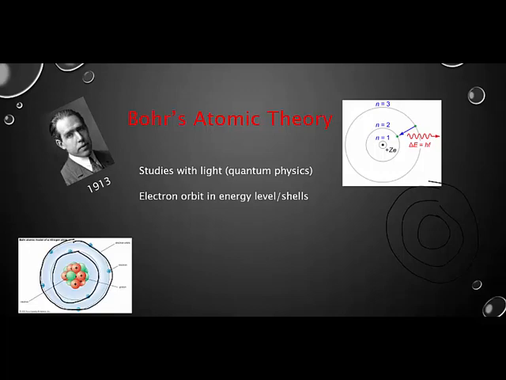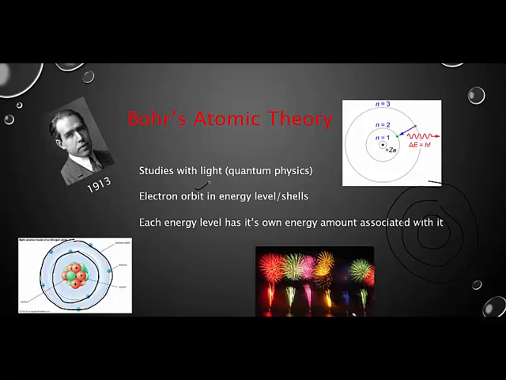Well, he was right that the electrons have different energy, but he was wrong with the orbit aspect. So again, he did say each energy level has its own energy amount associated with it, and that is correct. But what he's incorrect about is that the electrons actually orbit. There were multiple scientists who helped to add to Bohr's atomic theory and disprove the whole orbiting thing.